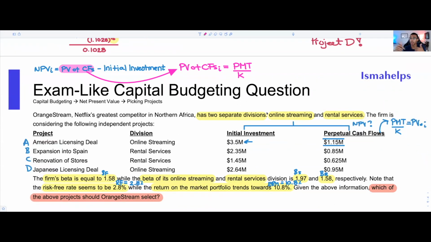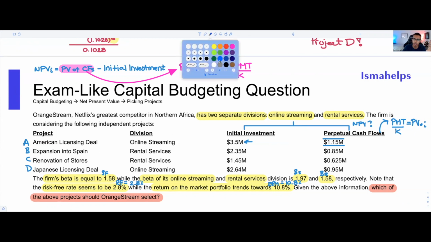One by one, because we know that every single one of these projects has a different cash flow. For example, project A has a cash flow of $1.15 million forever, whereas project D has a cash flow of $0.95 million per year, okay? So that's super important.